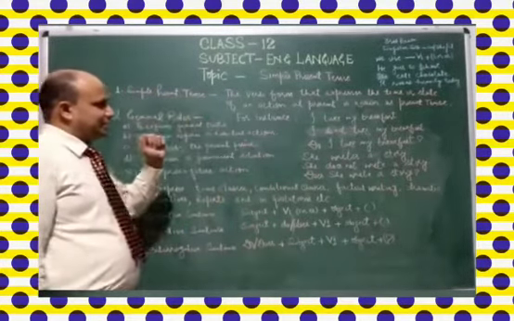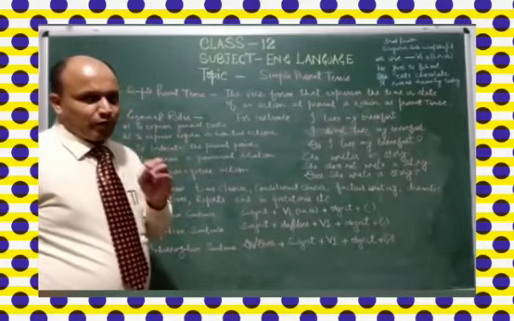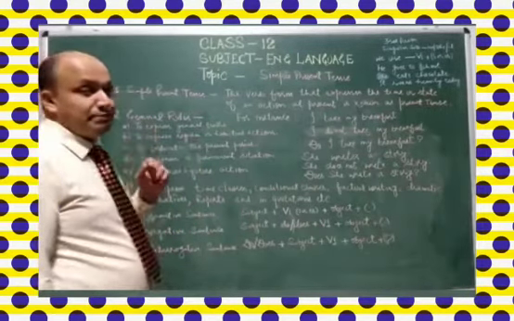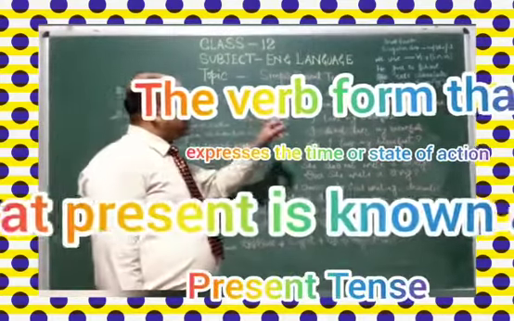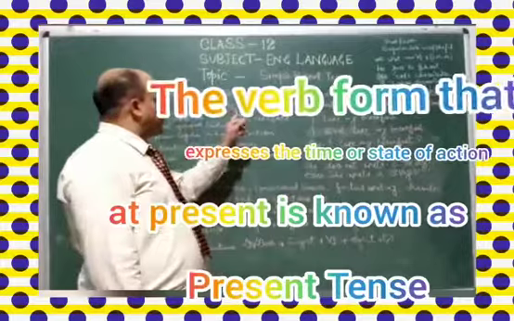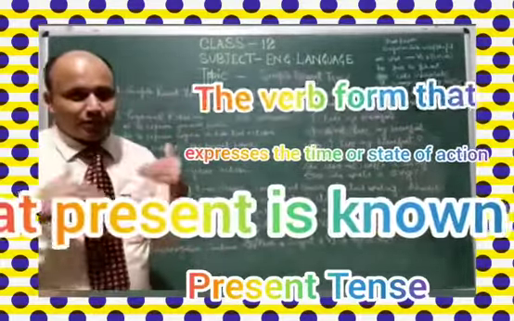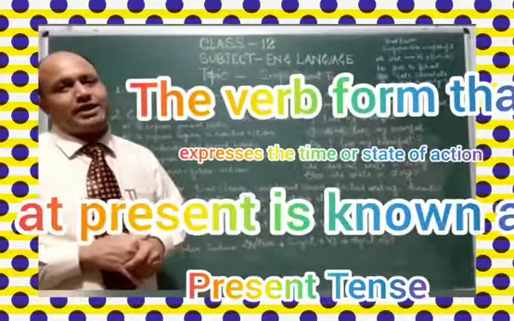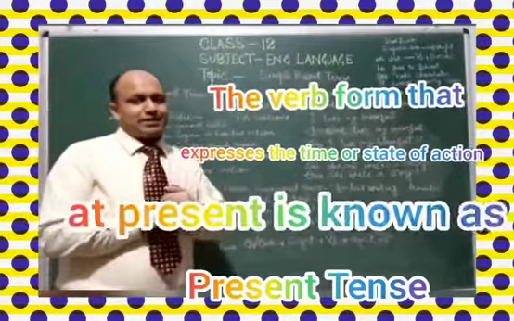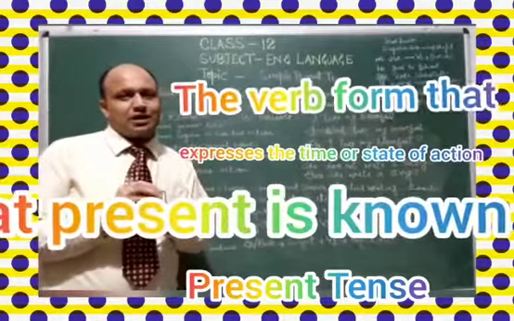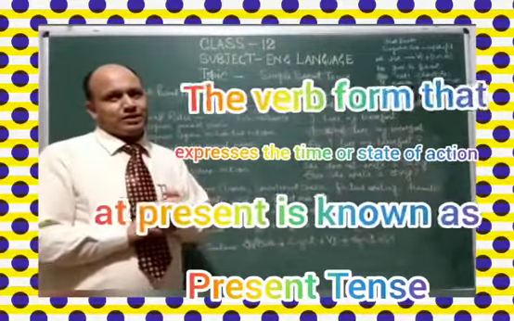Simple present tense. First of all, I would like to define it. What is simple present tense? The verb form that expresses the time or state of an action at present time is known as simple present tense. In all the tenses, generally we are discussing the verb used and the time.